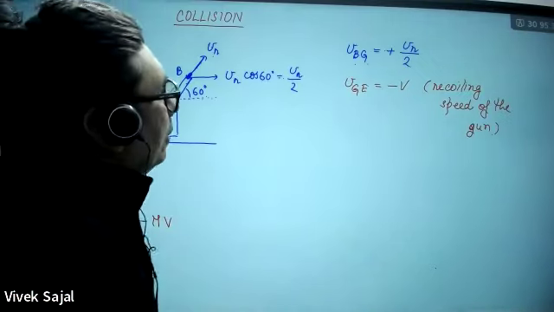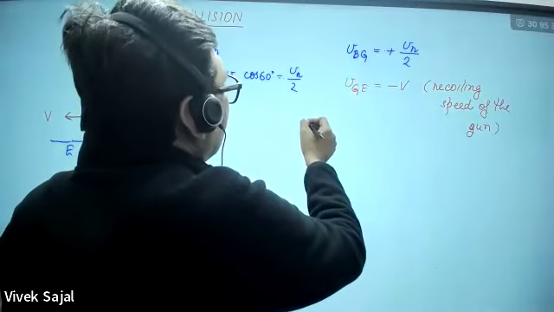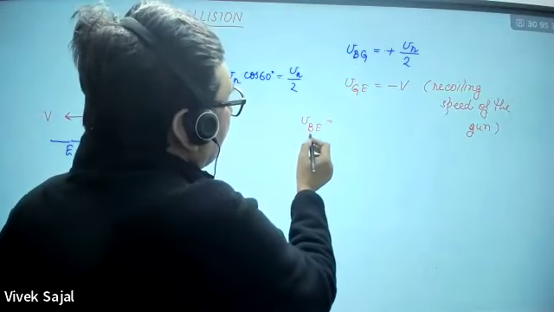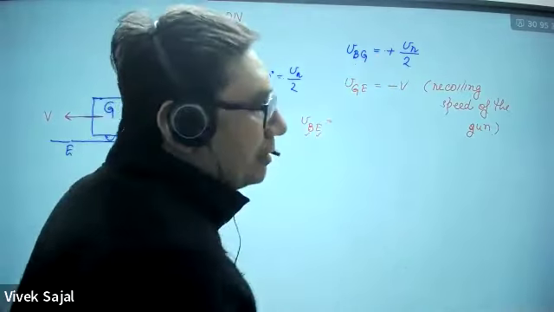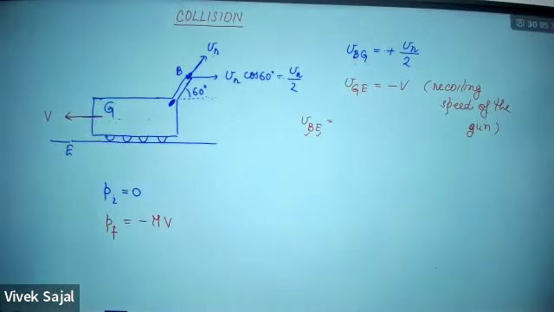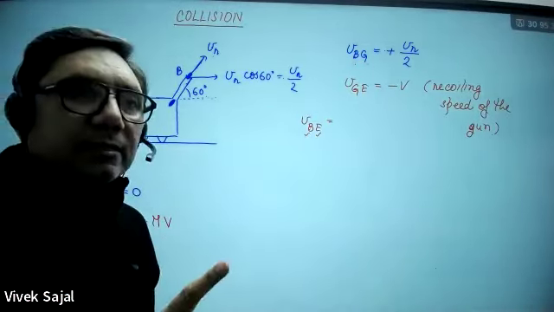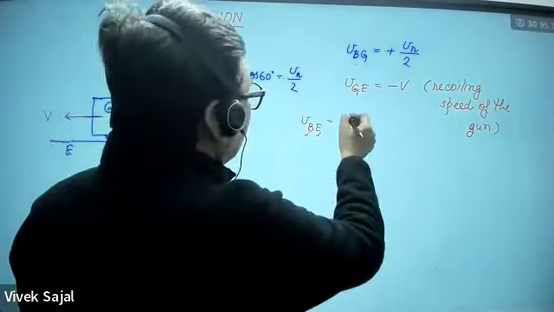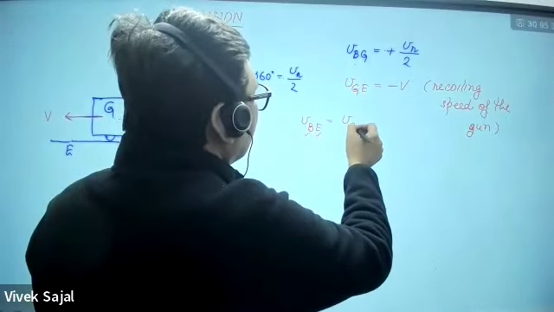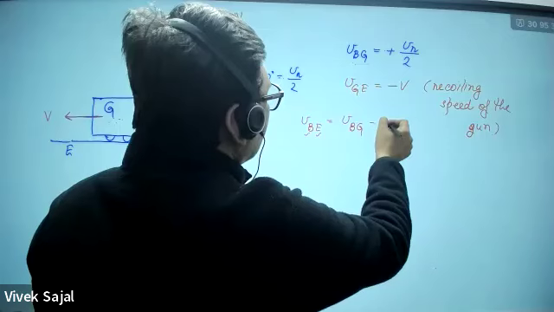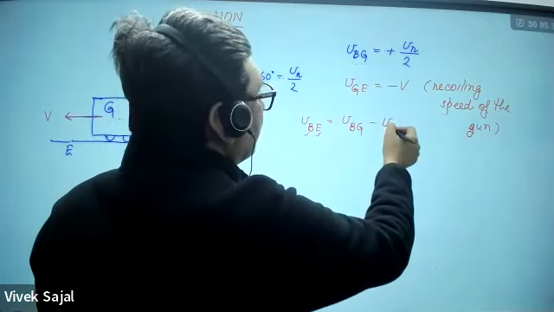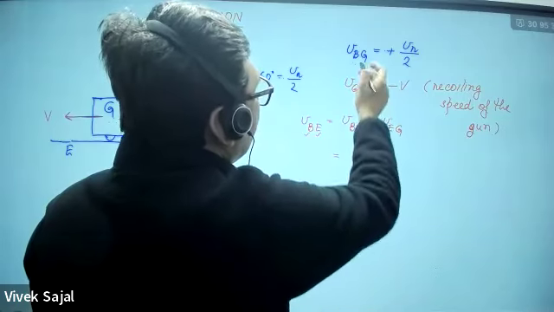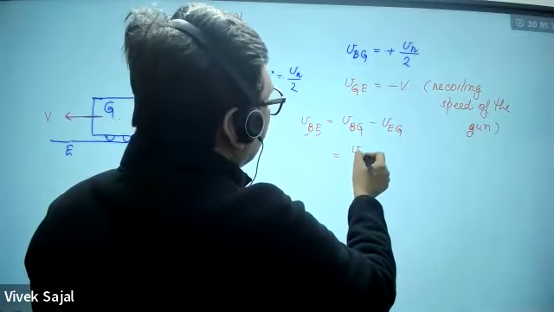Okay, so what will be the velocity of the bullet with respect to Earth? I have told you this type of formula. So bullet is there, earth is there. What is the third body missing? The third body is missing. Bullet is there, earth is there. So the third missing body is the gun. So you will write the velocity of the bullet with respect to gun minus the velocity of the earth with respect to gun. So this will be VBG. VBG is VR upon 2.